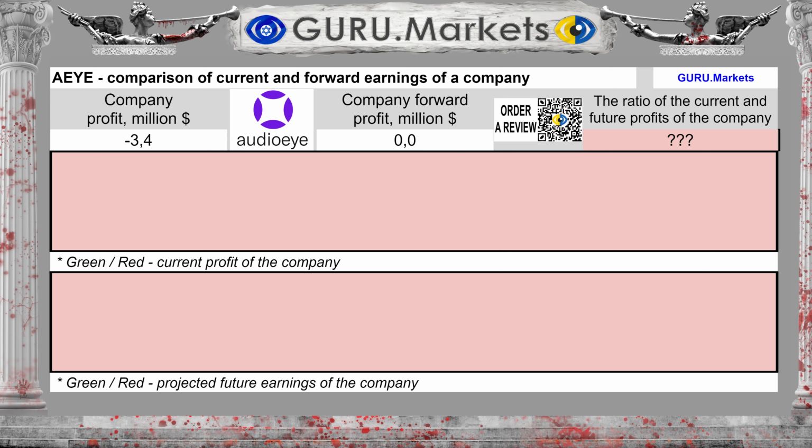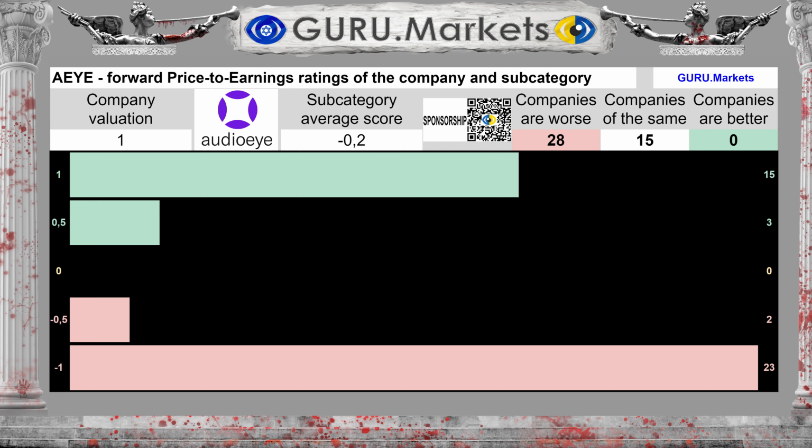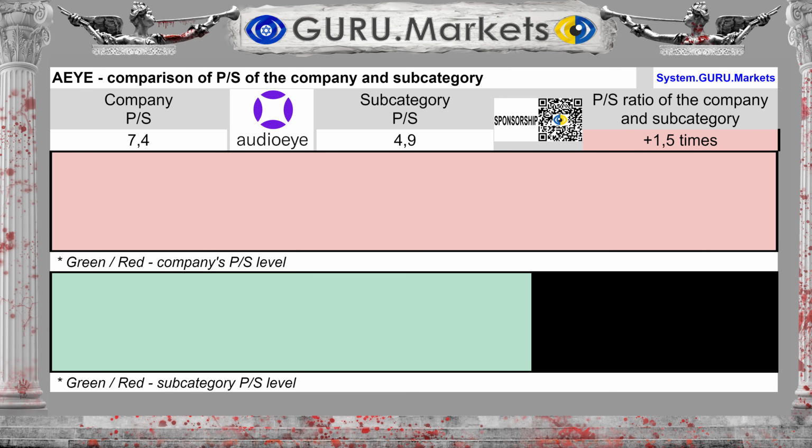Profit for the last 12 months was -$3 million. Forward earnings for the next 12 months are unknown. This is extremely bad for the company. An assessment of projected future profit performance in comparison within the subcategory: Good, 1 point.